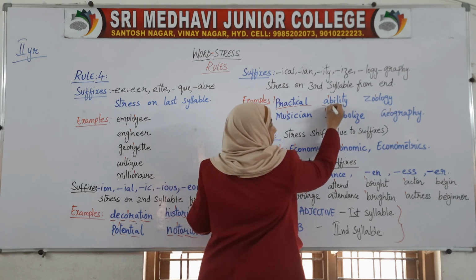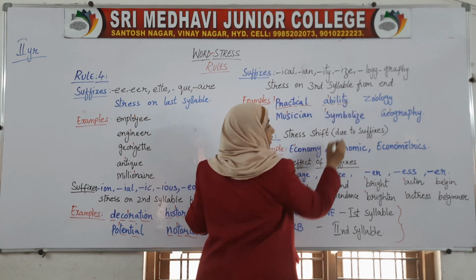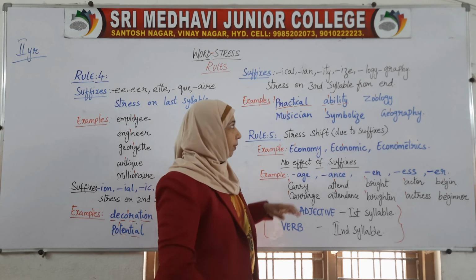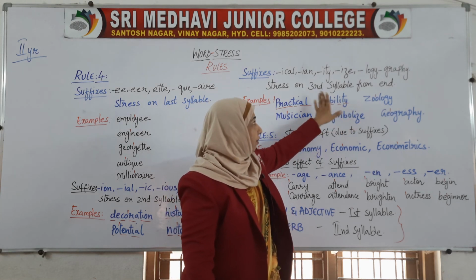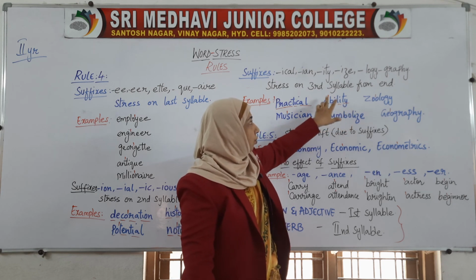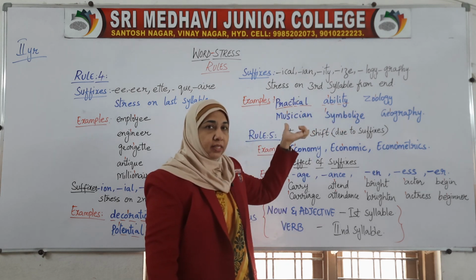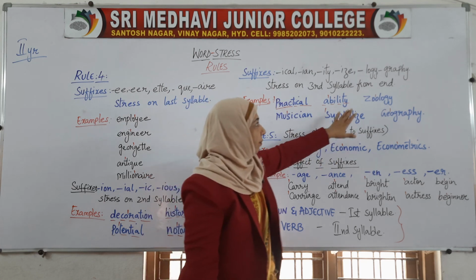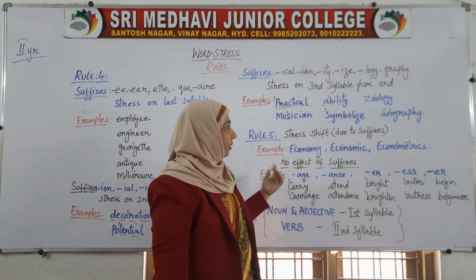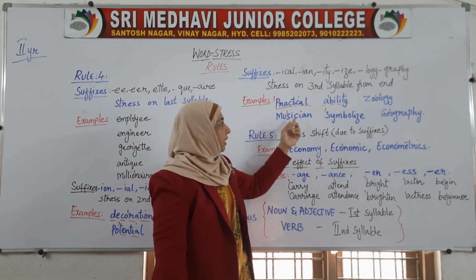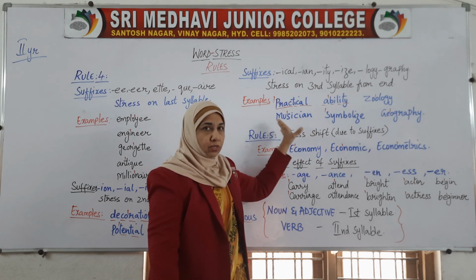Now, ability. It is four syllables. Ability. Again we are using the third one: 1, 2, 3, that is the third syllable from the end. Zoology. Third syllable. Musician. Four syllables.